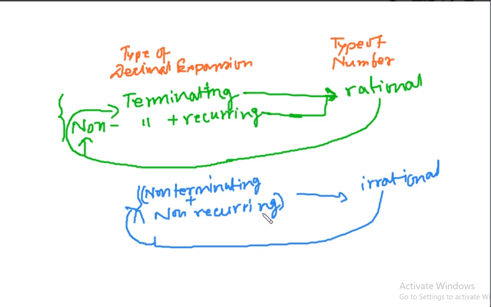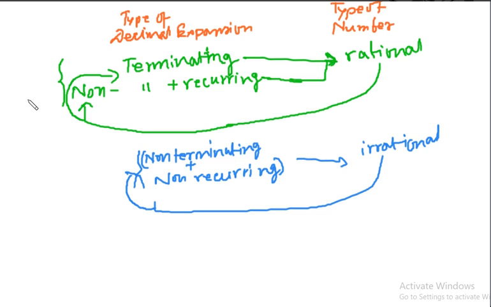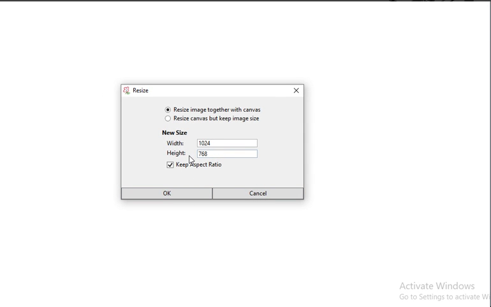Okay, so let us give some examples. Let us give some examples of irrational numbers: 0.01001000100001... This is non-terminating because it is not stopping anywhere, and also non-recurring because the same block is not repeating.